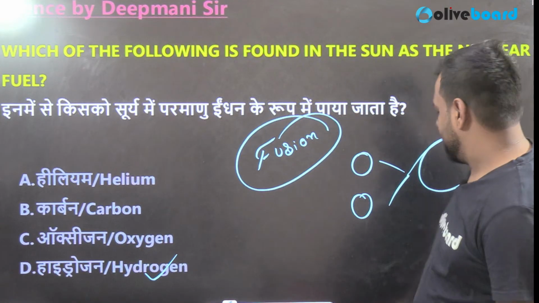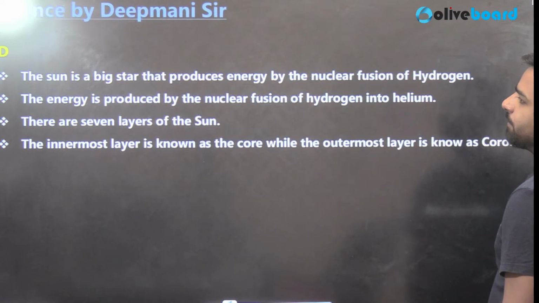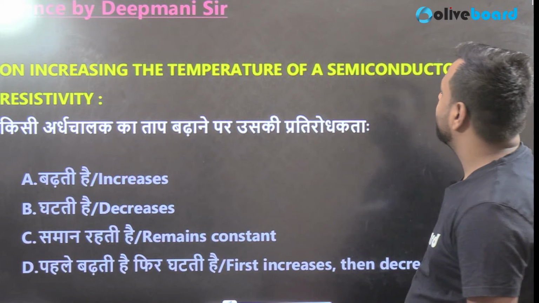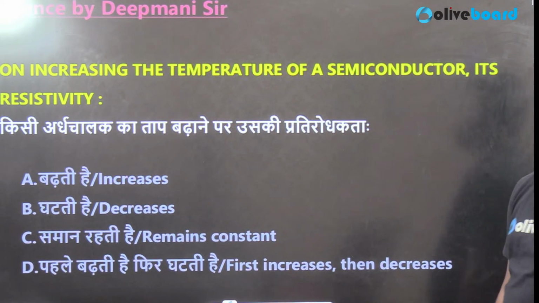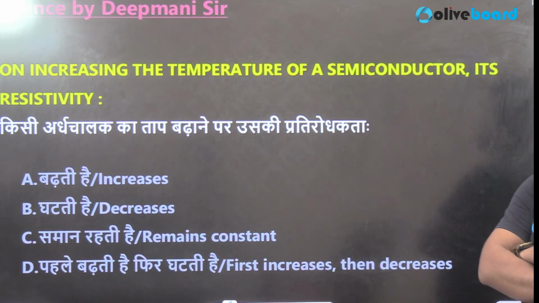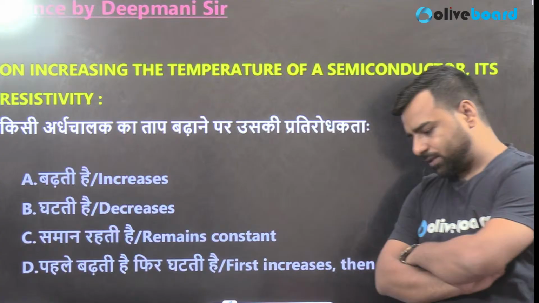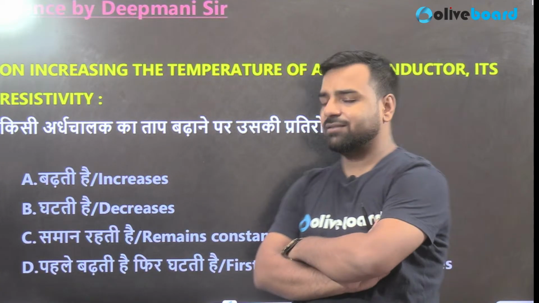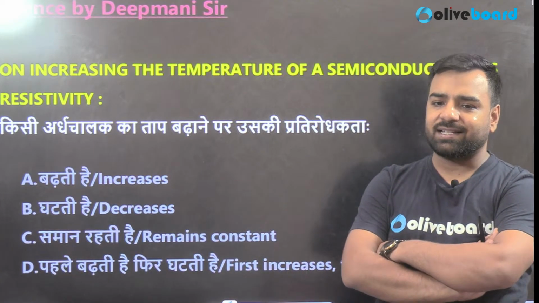Next we have, on increasing the temperature of a semiconductor, its resistivity dash. So what happens on increasing the temperature? The resistivity of a semiconductor is actually inversely proportional to the temperature due to its negative temperature coefficient. Now, since I've explained this, I guess you can directly give the answer as well.